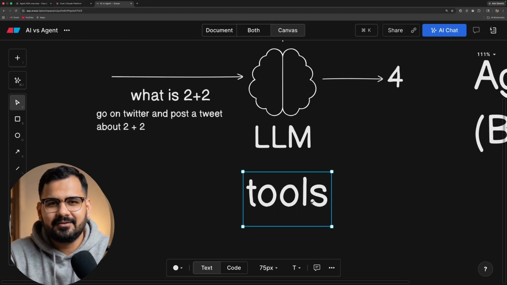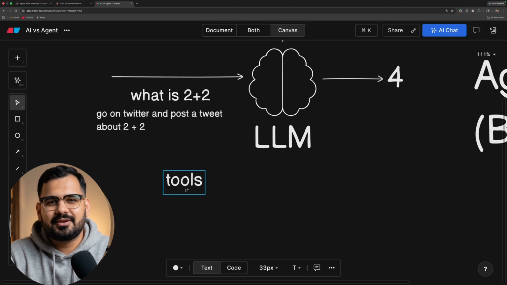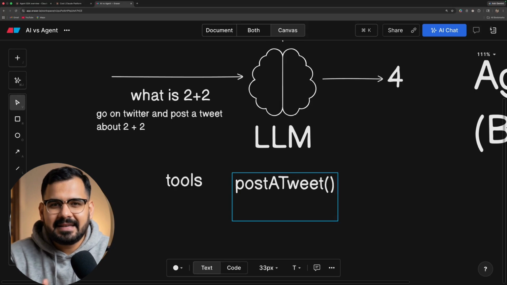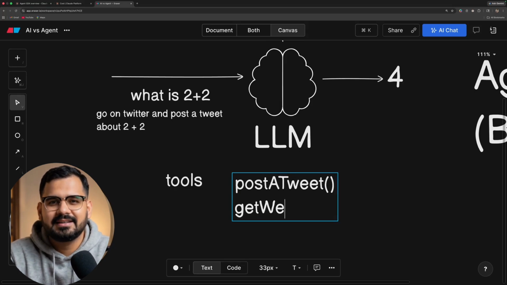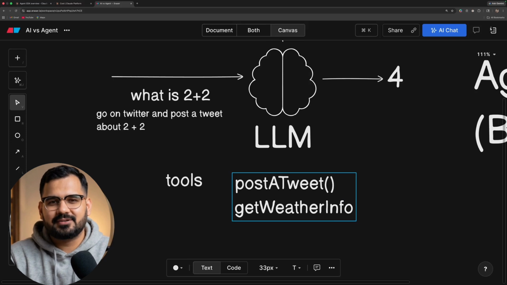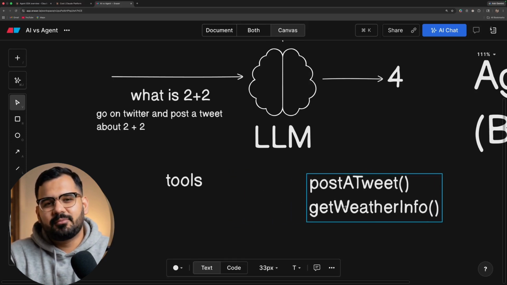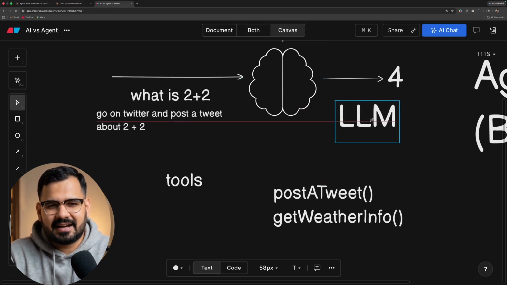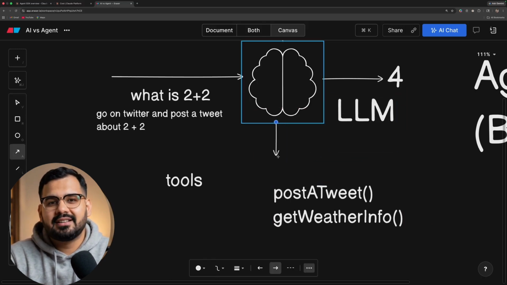So what do we do as a developer? We create tools, which are also called the body. For example, I can create a tool to post a tweet, and a tool to get weather information. These are all tools which I can expose as context to my LLM, like, hey, do you have these tools available?